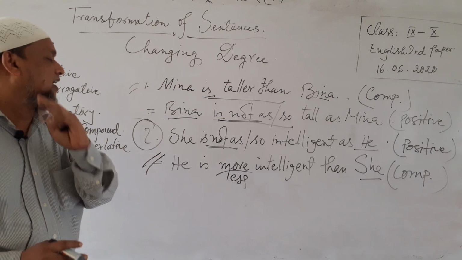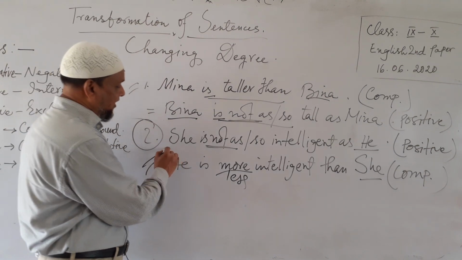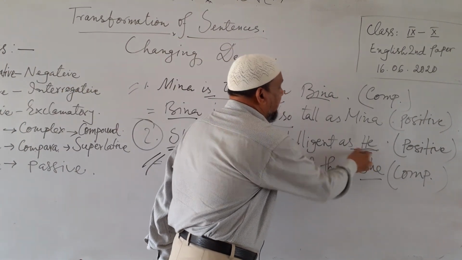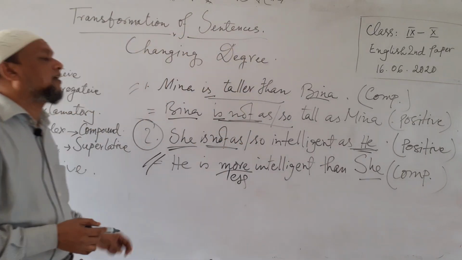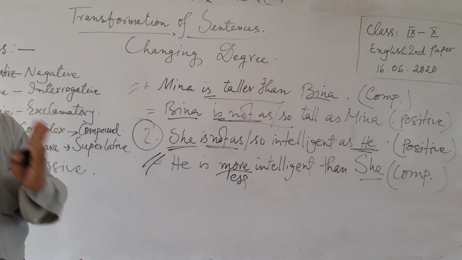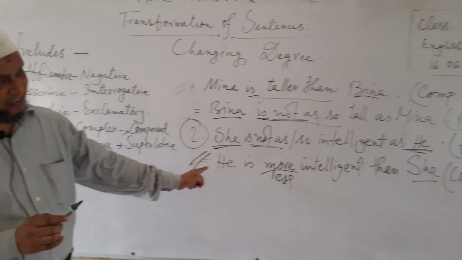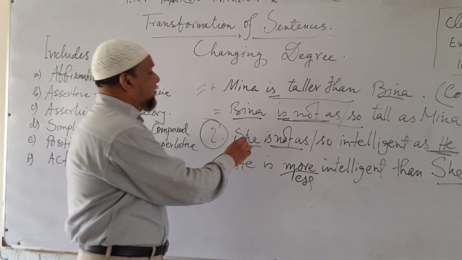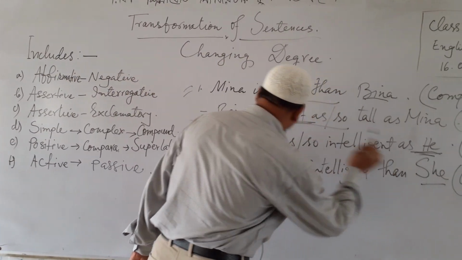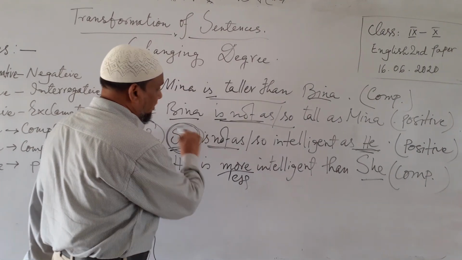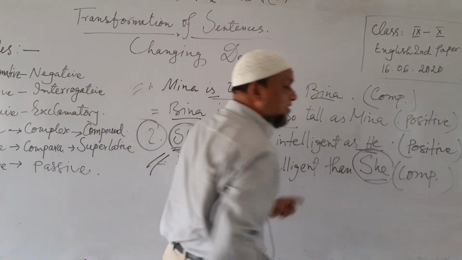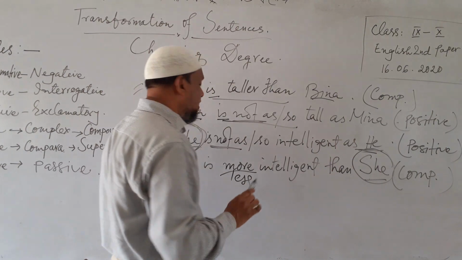Here is another important thing, and that is, if the subject or object is a pronoun, be very sincerely minded for changing comparative, the object must be nominative. Nominative means subjective, not the objective.